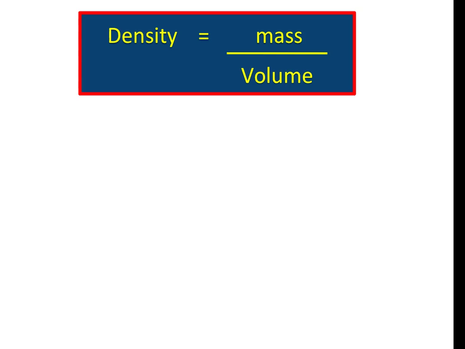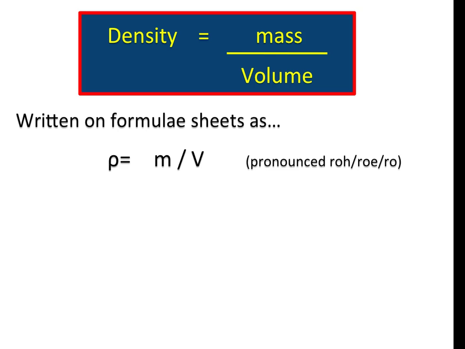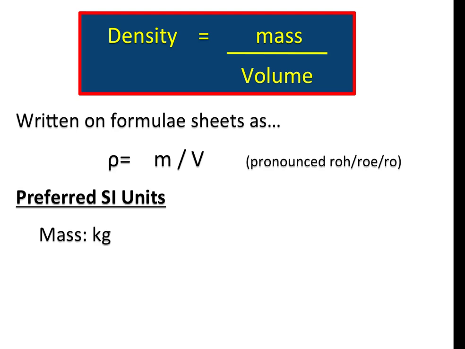Now, in physics terms, density equals mass divided by volume. Written on a formula sheet, you'll often see this as rho equals m divided by capital V. That's curly p equals m divided by capital V. And the preferred SI units for these, mass is measured in kilograms, volume is measured in meters cubed, so therefore, what do you think the units will be of density? Please pause the video and think about your answer.